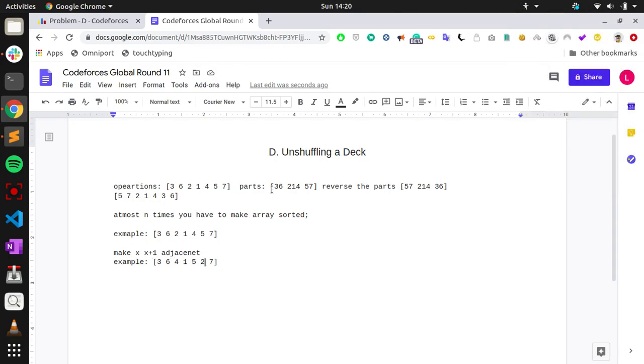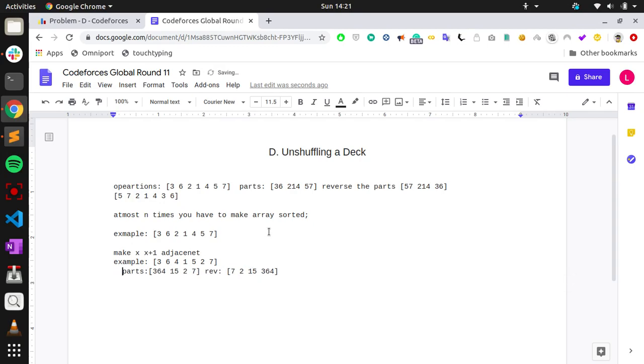So we have to make x and x plus 1 adjacent. See, if I want to make 1 and 2 adjacent, what I would do is take 6 and 4, and all the numbers which I do not care about, I am not removing them, I am just making them into one part. Then make 1 5 as one part, 2 as one part, and 7 as one part. So if you reverse it, then what will become, like 7, then 2, then 1 5 and 3 6 4, right? So 1 and 2 now became adjacent.